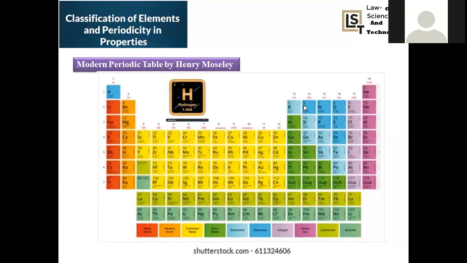And for all the p block elements, the differentiating electron enters into P1, P2, P3, P4, P5, P6. So this is the sequential arrangement of all the p block elements. Most of the elements in this category will be non-metals. As we move from top to bottom, the metallic nature gradually increases, right? And the topmost elements are mostly regarded as acidic in nature. So this is about p block.